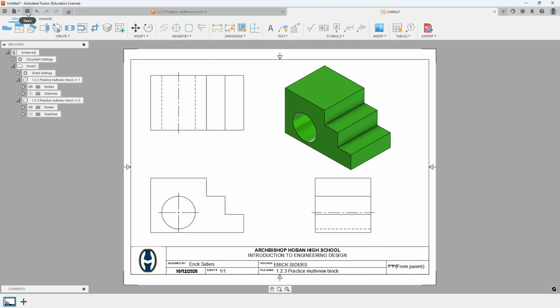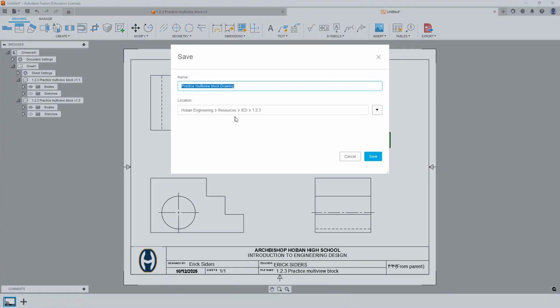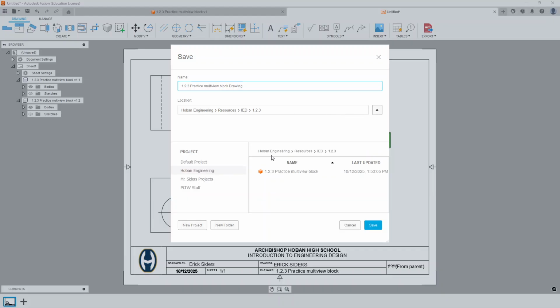So for your submission, you just need to save this in your folder, and you're going to name this 1.2.3, and then the name of the object already. So practice multi-view block drawing. You just need to put that 1.2.3 at the front of it, and then make sure you go to this drop-down arrow, and you're going to pick again your class and your name to save that in the appropriate space.